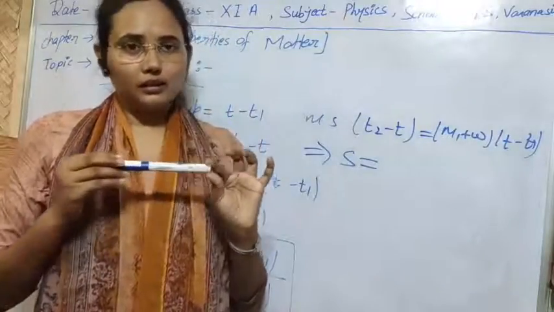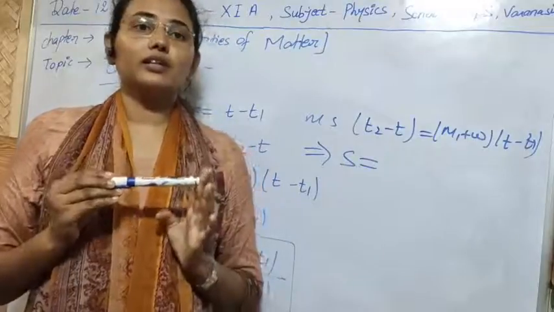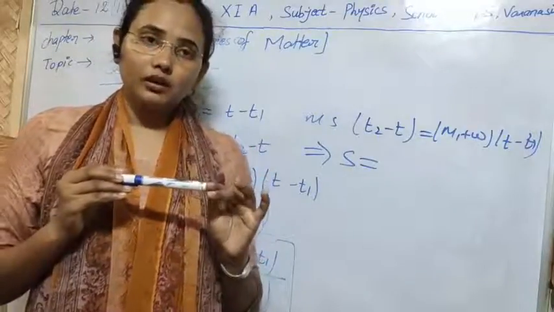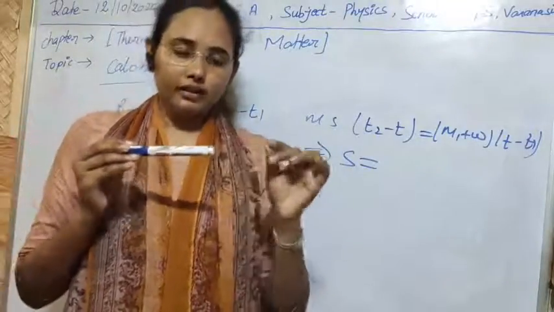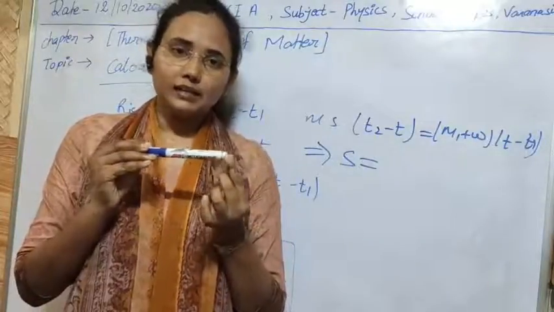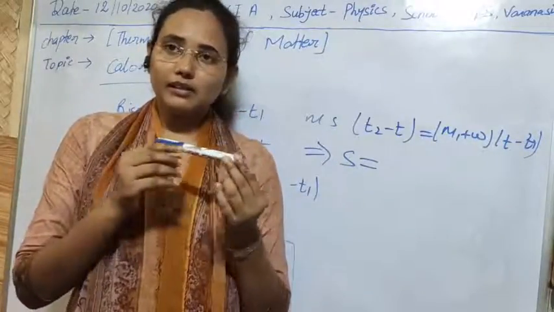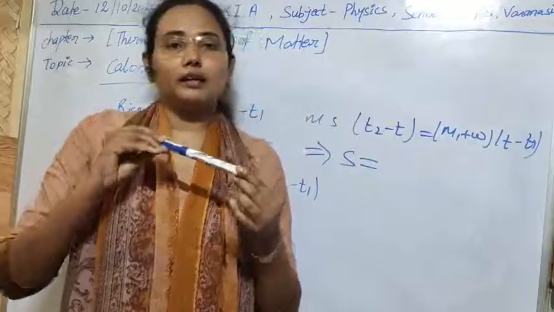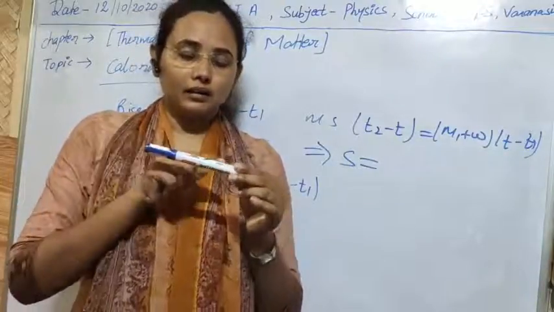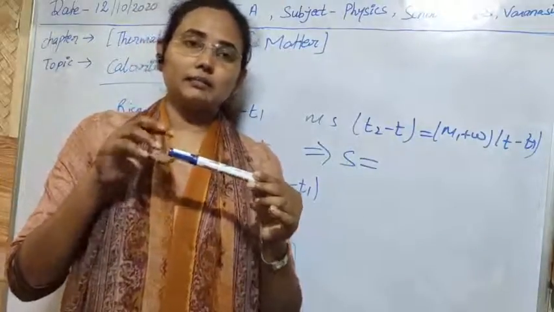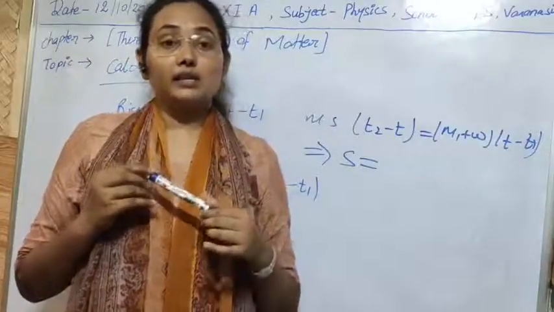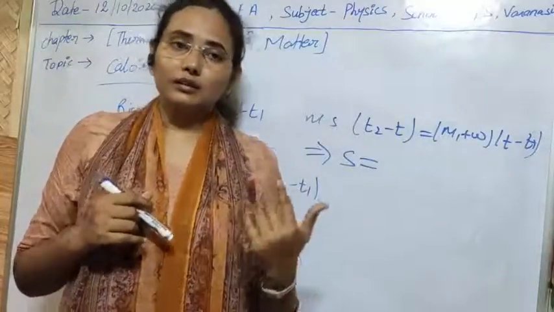So wood is not a good conductor of heat. But in the case of an iron rod, when we provide heat energy at one end, after some time the other end heats up automatically. It means conduction of heat energy has taken place, so iron is a good conductor of heat, unlike wood.